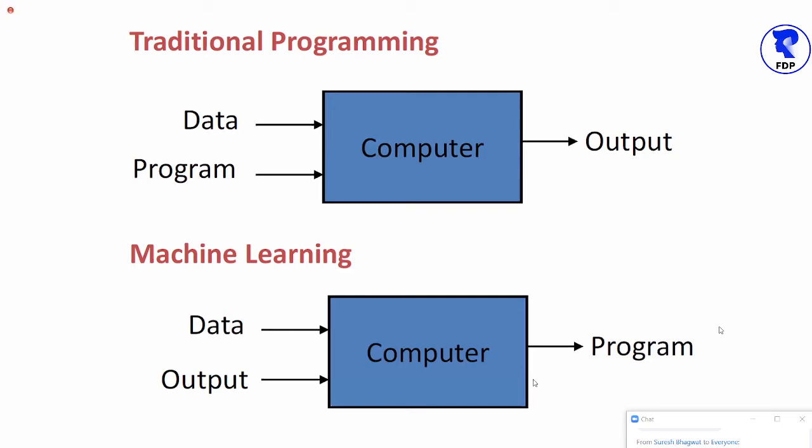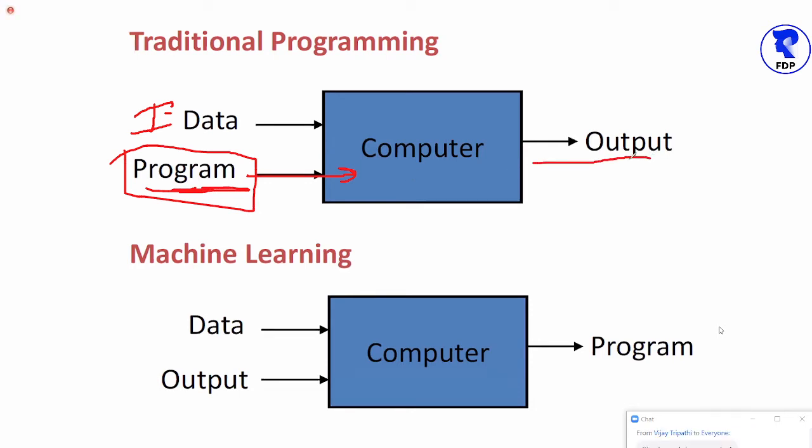Exactly. So all the programs, all the coding, all the hands-on implementation that you have done till now, what we did, we normally have to install the explicit program. And we need to supply the input data to the computer machine. And then the computer machine processes the input data as per the logic of the explicit program to produce the output.